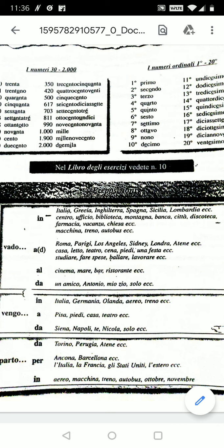Now if you are going to office, vado in centro, vado in ufficio is office, vado in biblioteca is a library, vado in montagna is mountains, vado in banca is a bank, vado in città is a city, vado in discoteca is a discotheque.